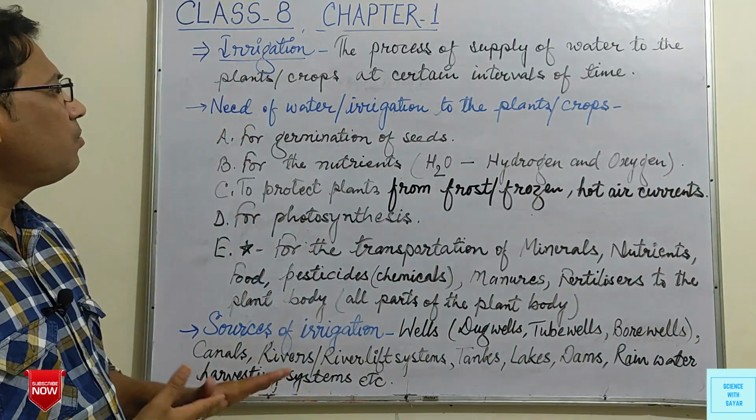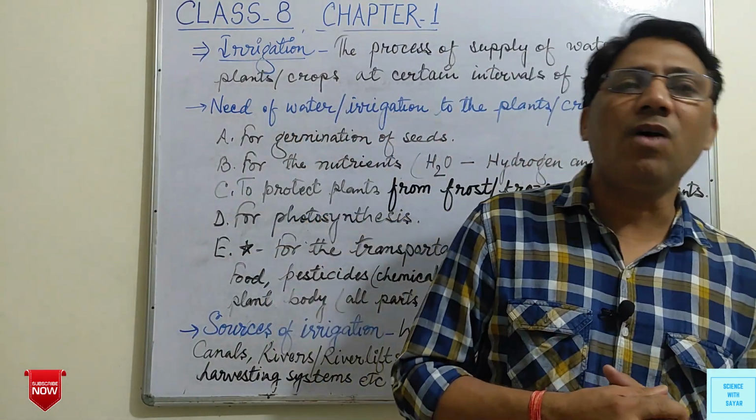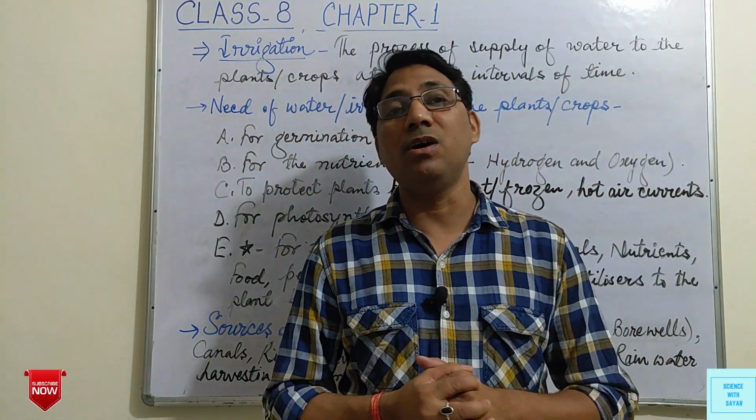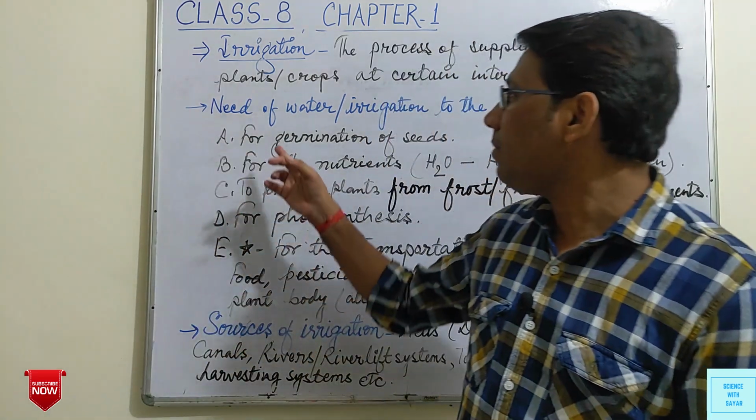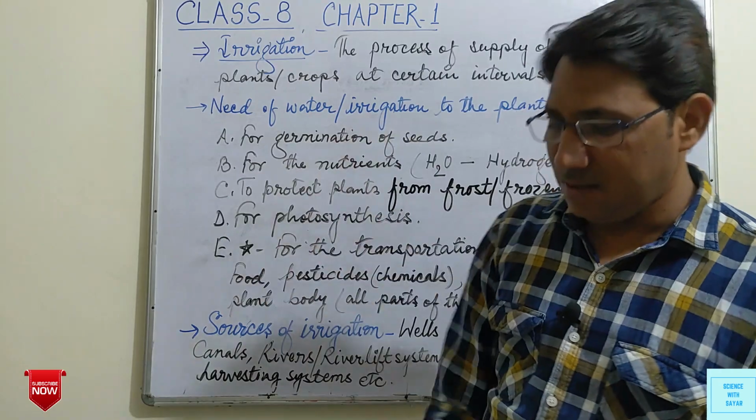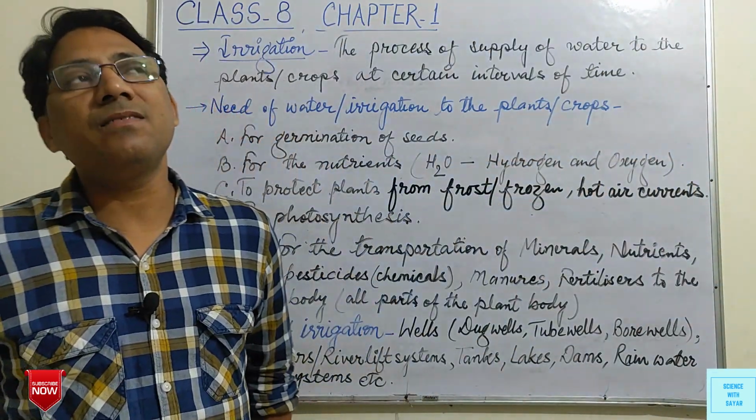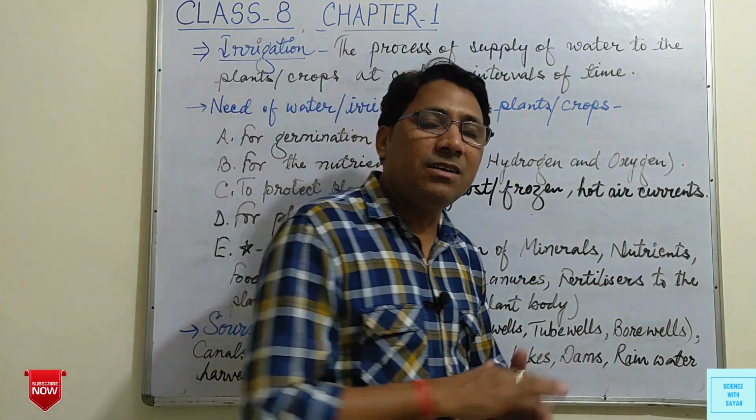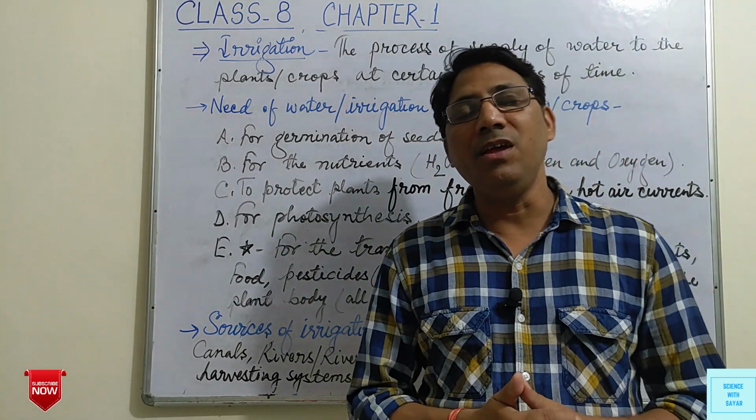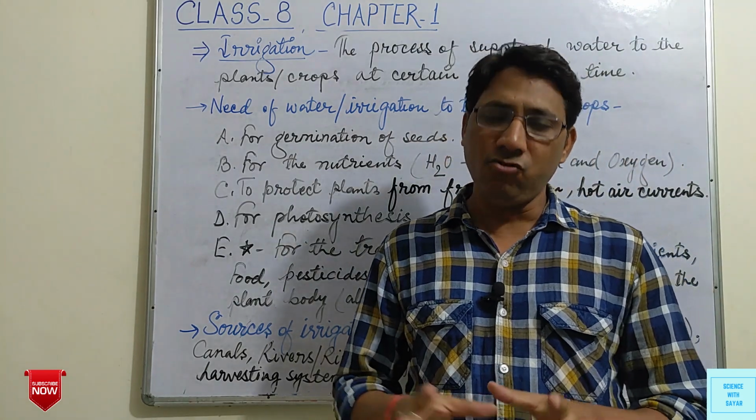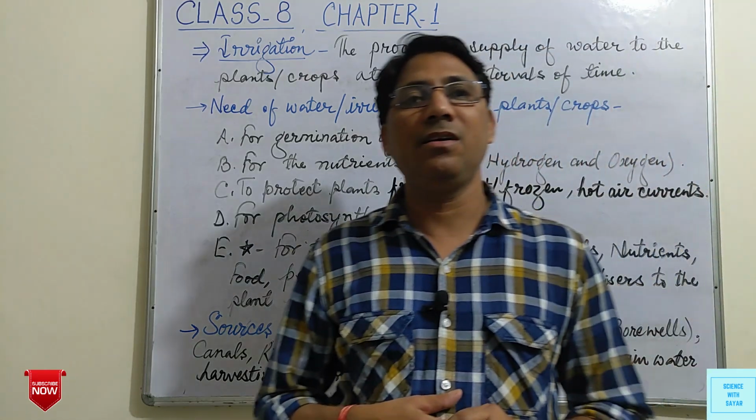Now, what is the need of irrigation? Why do we supply water to the plants or to the crops? There are some reasons. First, for germination of seeds. In agricultural practices, we studied that first we prepare the soil, then we sow the seeds. When we sow the seeds, these seeds will germinate.